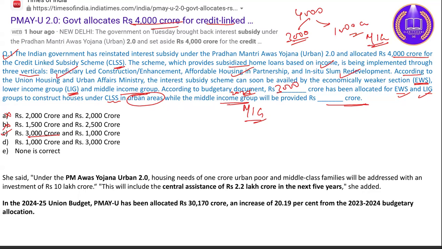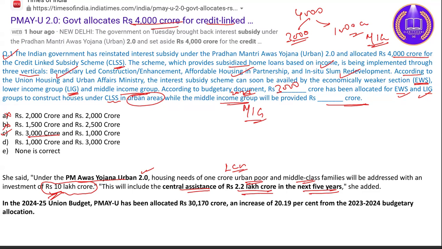And additional information is there under the Pradhan Mantri Awas Yojana 2.0. Housing needs of 1 crore urban poor and middle class families will be addressed with an investment of around 10 lakh crore. This will include the central assistance of 2.2 lakh crore in the next 5 years.